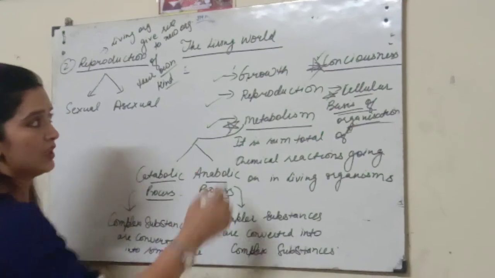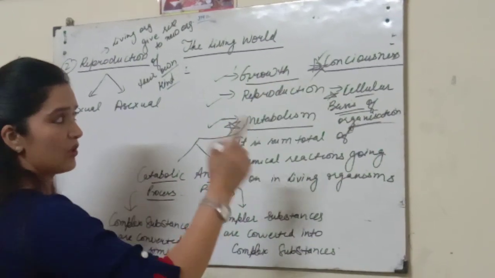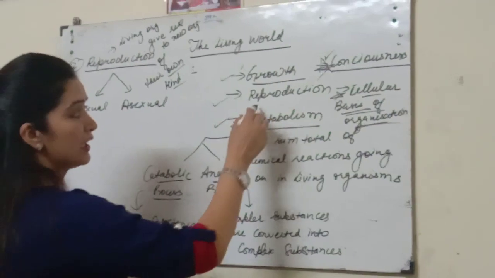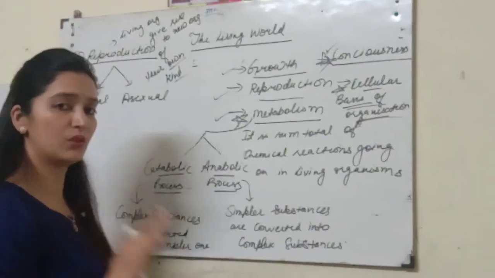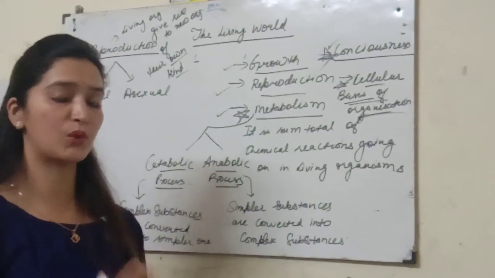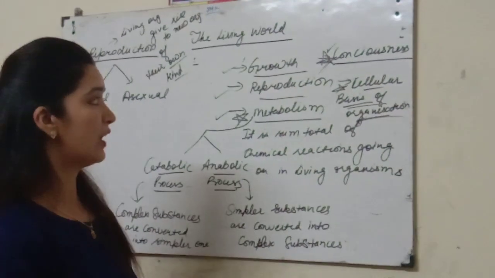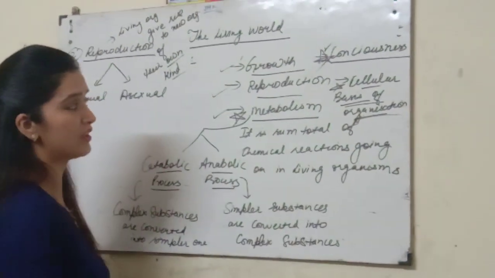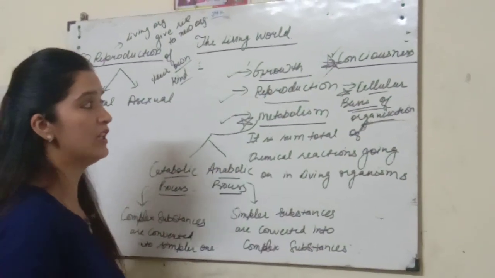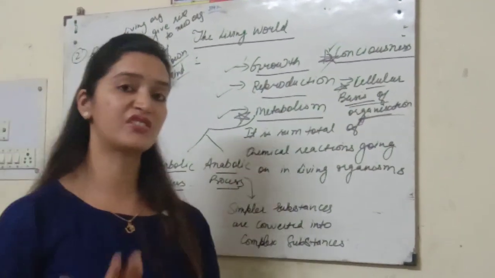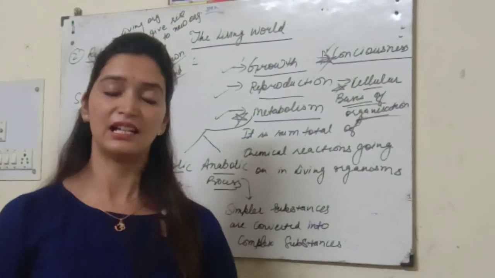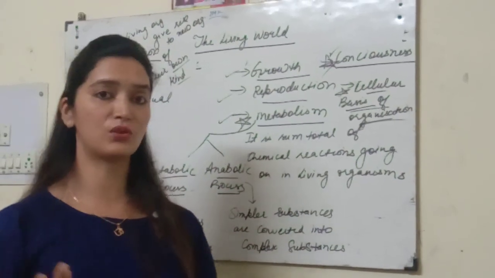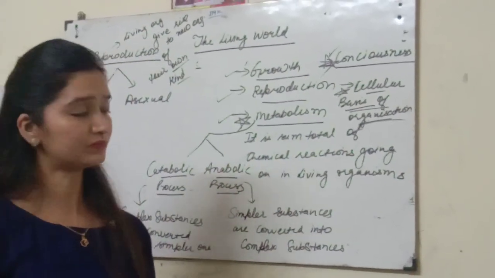All right students, growth we can also see in living organisms. In non-living things, no doubt reproduction is not there, production is there. And one of the most important things here is that reproduction is not a defining feature of living organisms, because there are some sterile organisms, like the honeybee, which reproduces with the help of parthenogenesis.